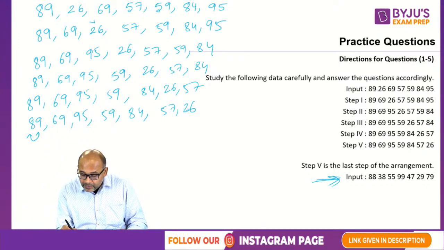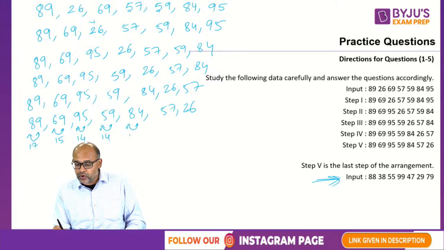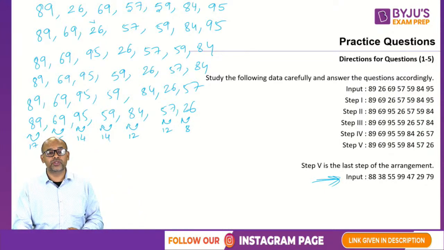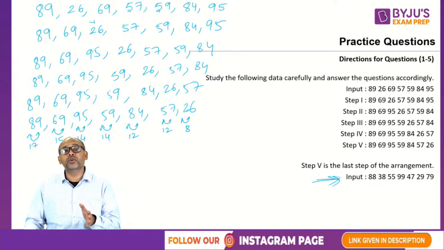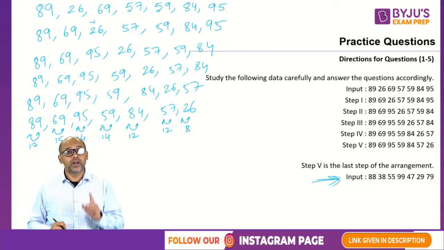If you notice, the sum of the digits 8 plus 9 is 17, 6 plus 9 is 15, 9 plus 5 is 14, 9 plus 5 is 14, 8 plus 4 is 12, 5 plus 7 is 12, 2 plus 6 is 8. So the logic here is they are trying to arrange the numbers in the descending order of the sum of the digits.